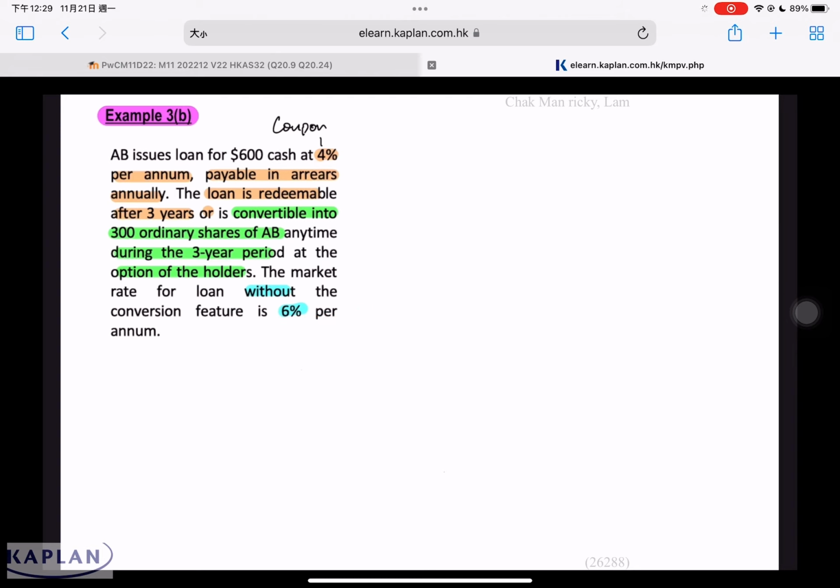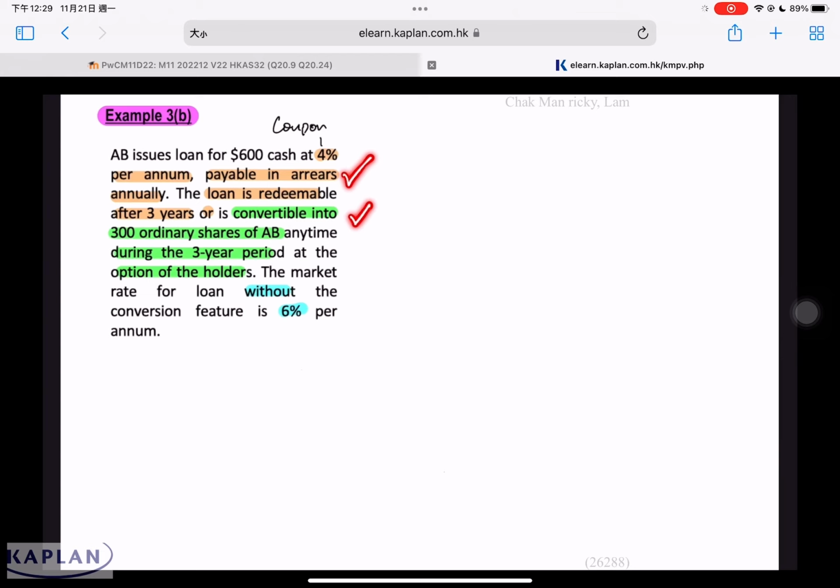For this question, it's a compound financial instrument. There are 2 parts. You as the investor, I as the issuer. When you invest in my bond, what are your rights? Your rights are my obligation. You have the right to receive cash of 4% and take back the loan of 600 if you decide not to convert. But you also have the right to convert.